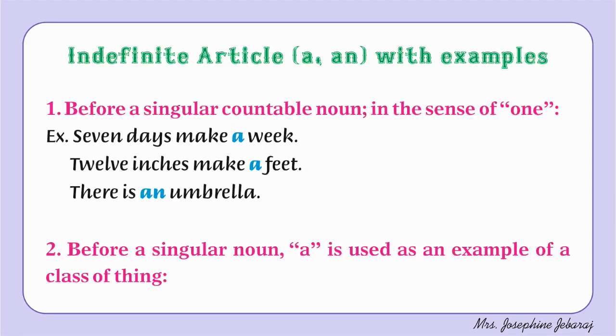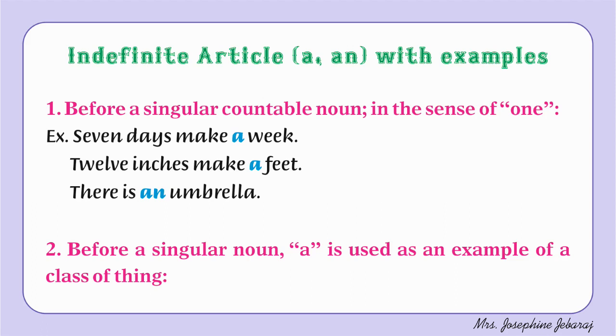Let's now see how a and an are used. Number 1. Before a singular countable noun in the sense of one. Example, 7 days make a week. 12 inches make a feet. There is an umbrella. Here, a and an refer to the number 1, which means 7 days make a week, means 1 week. A feet, 1 feet. An umbrella, 1 umbrella.